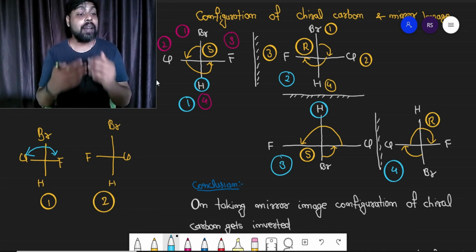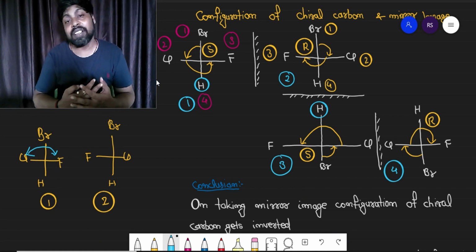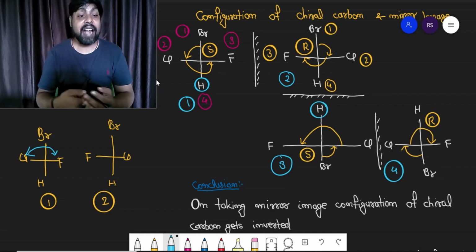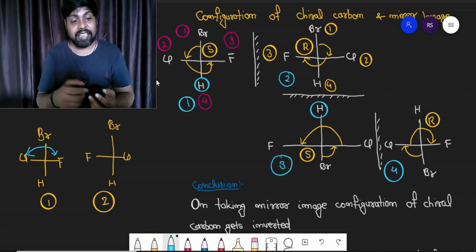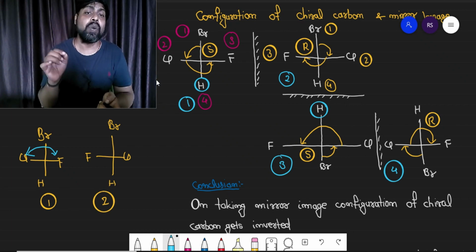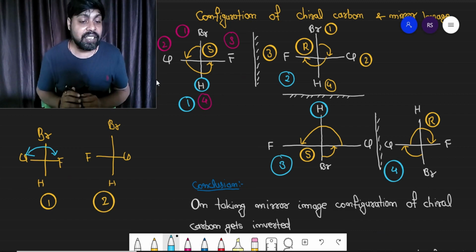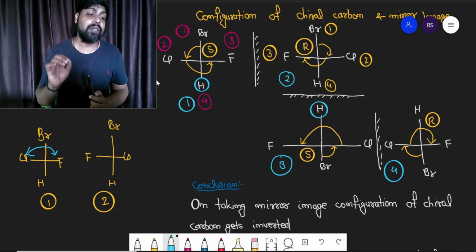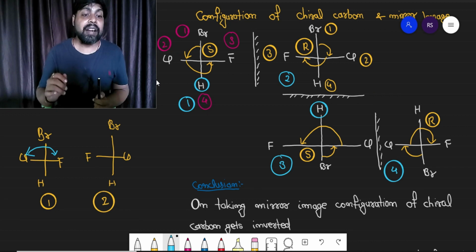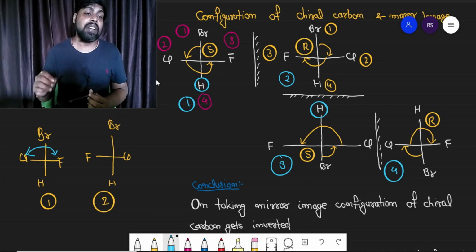If an even number of changes are done around a chiral carbon atom, then the configuration will be retained. The configuration is not going to change. And if an odd number of changes are done around a chiral carbon atom, then the configuration is going to be inverted. Remember, if an even number of changes are done, the configuration will be retained, and if an odd number of changes are done, the configuration will get inverted.